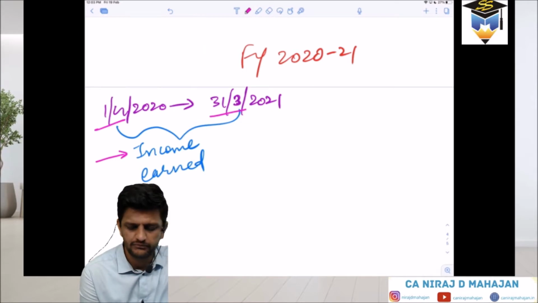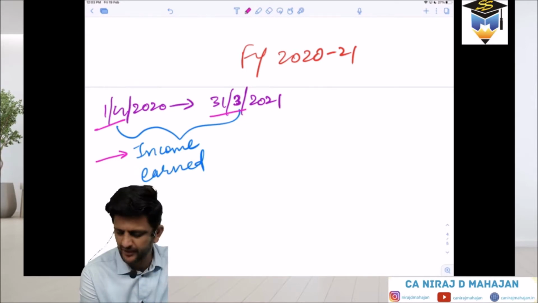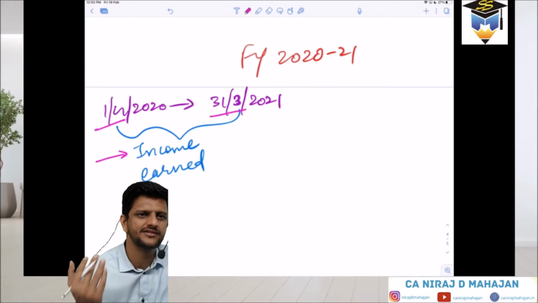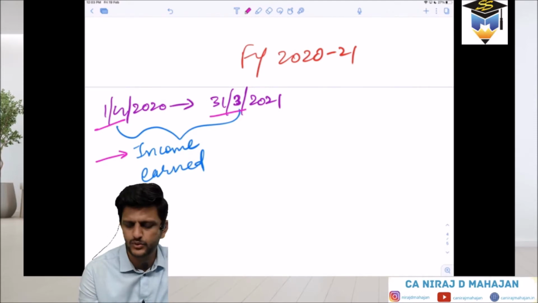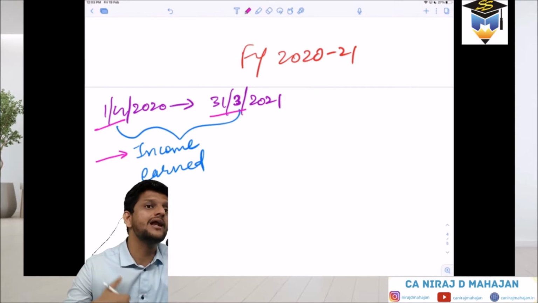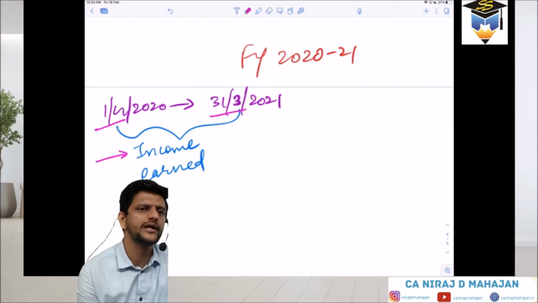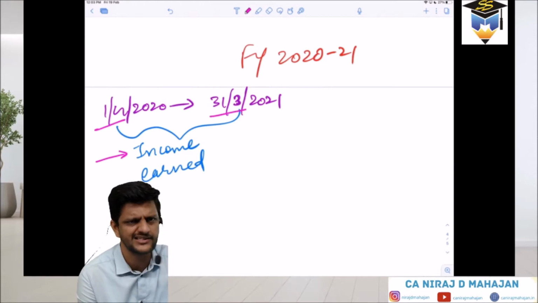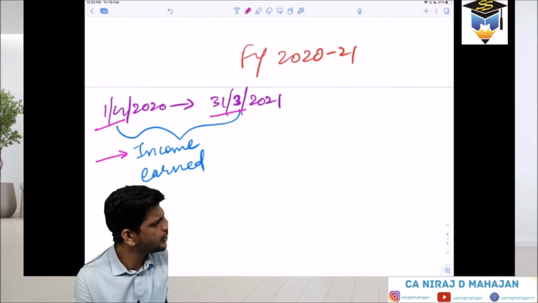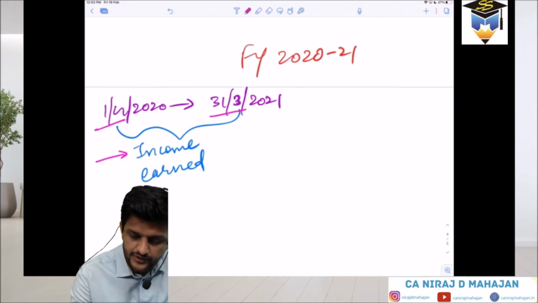We will be paying taxes by many methods during the year: advance tax, TDS, self-assessment tax, whatever it is. We are going to see all that. The tax will be paid. But when will you declare the income? Who will declare the income, the assessing officer or you? The assessee will declare by himself. When will he declare, during the year or after the year? Now pay attention, this is important.